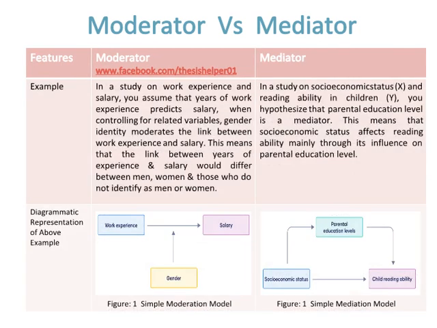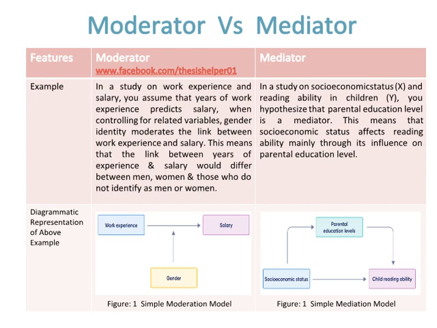In a study on work experience, X, and salary, Y, you assume that years of work experience predicts salary. When controlling for related variables, gender identity moderates the link between work experience and salary. This means that the link between years of experience and salary would differ between men, women and those who do not identify as men or women. This is an example of a simple moderation model.